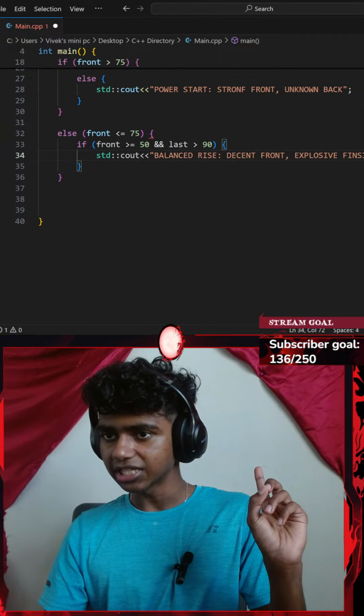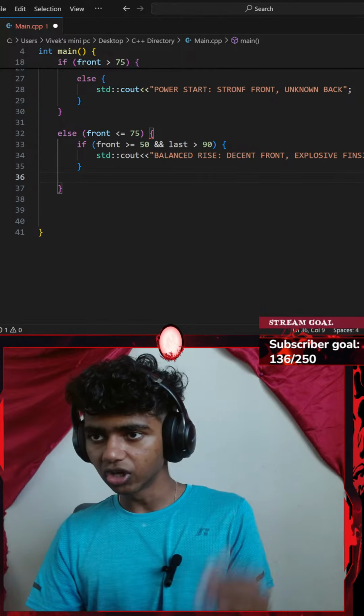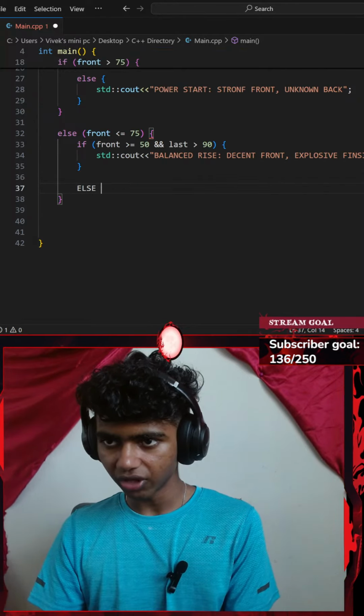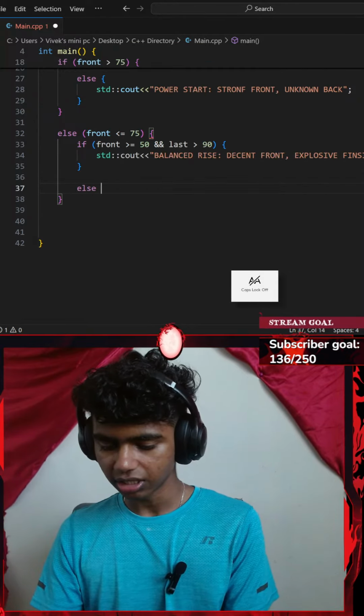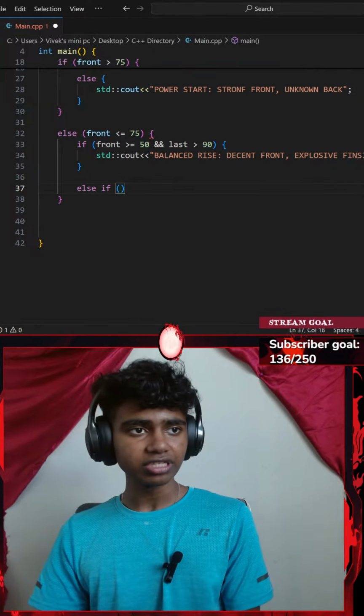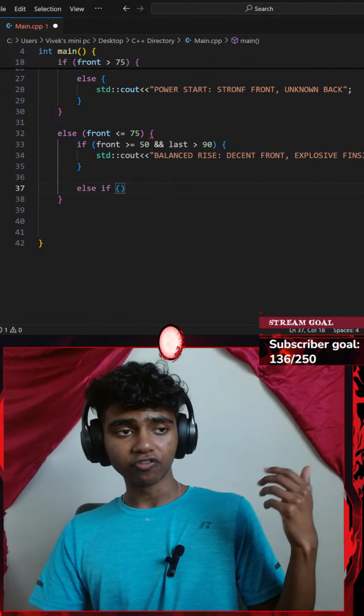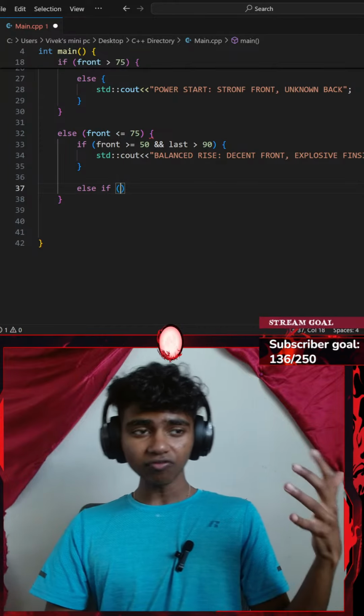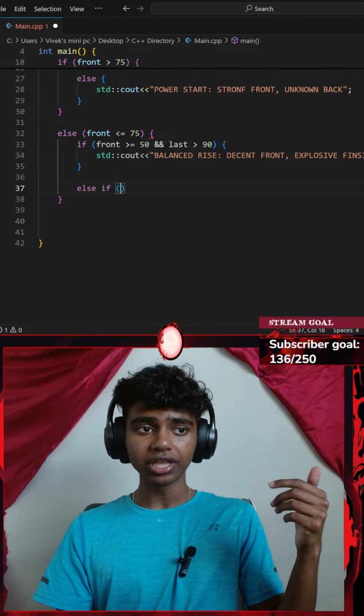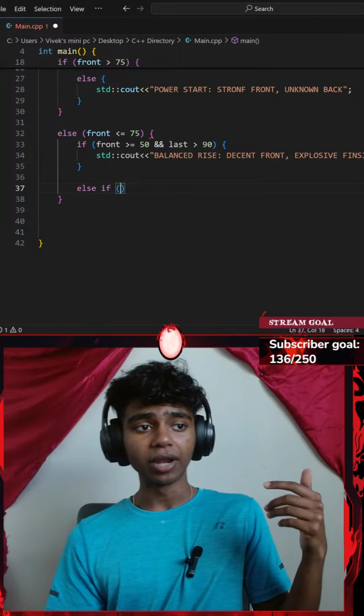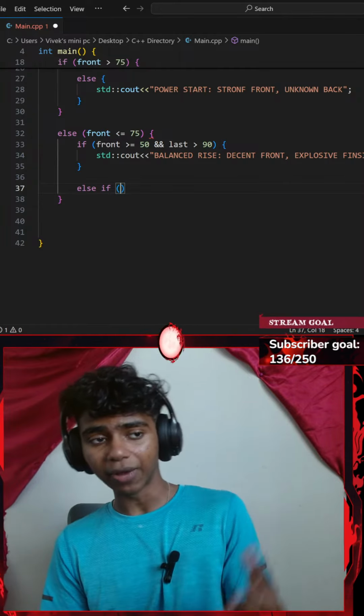I will be ending that with a semicolon, and after my if, I will go with an else if. Else if, a pair of parentheses. My front variable is less than 50 and my last variable is less than 50. Print broken line, weak front and back.